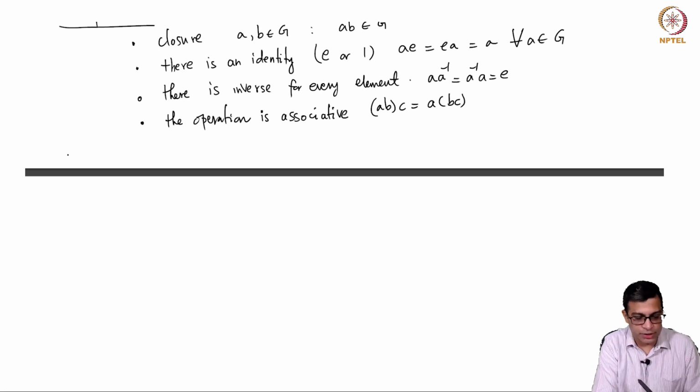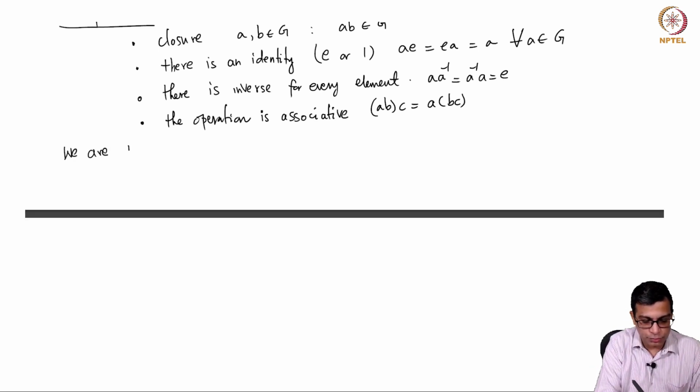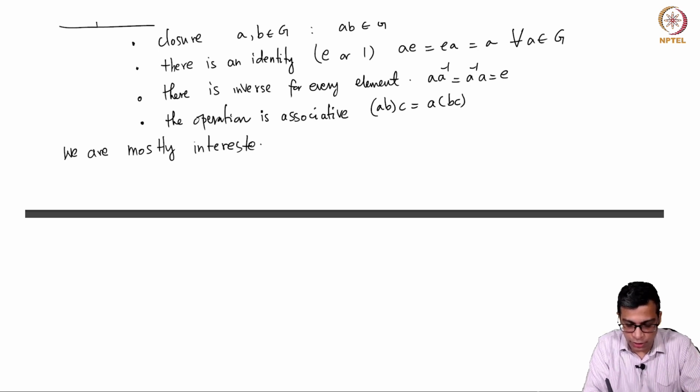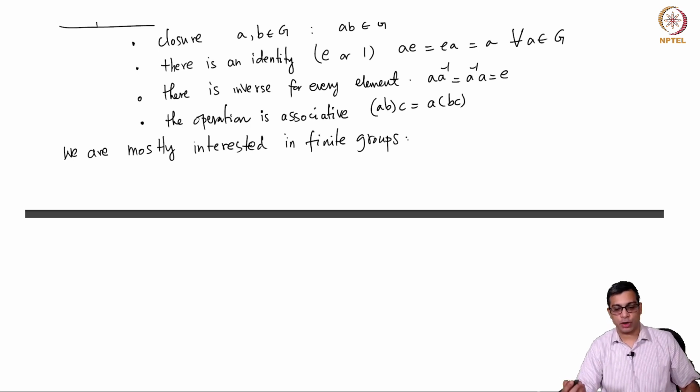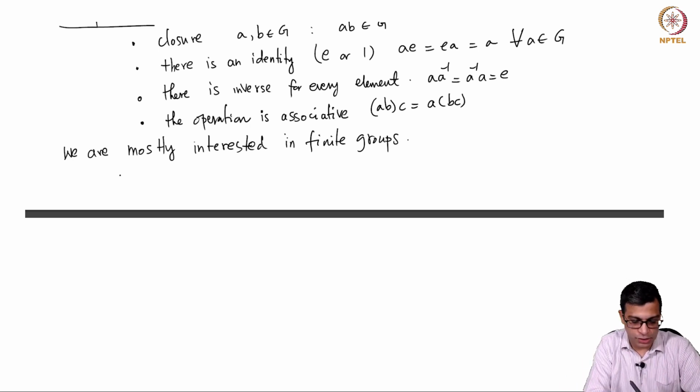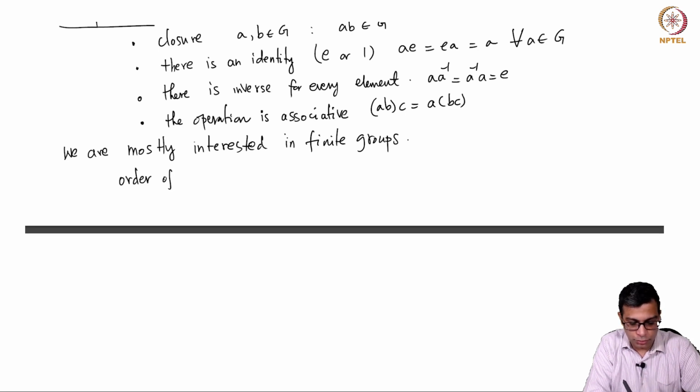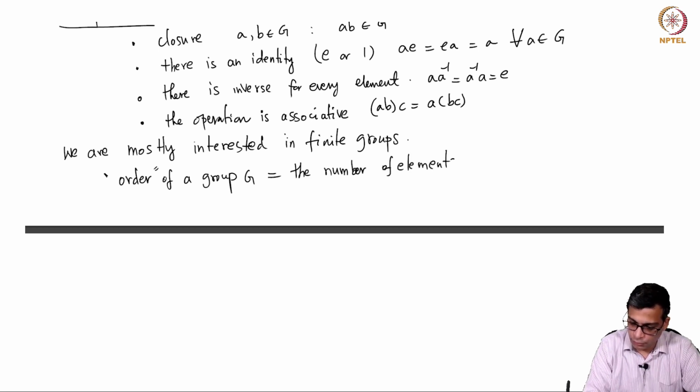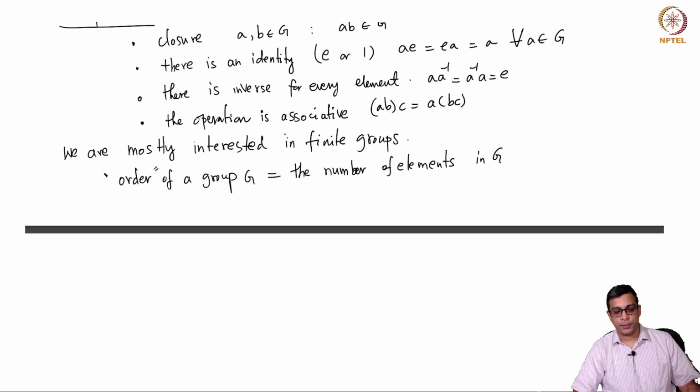Okay. So, we are going to be mostly interested in finite groups, because these are the groups that arise in Galois theory that we study in this course. So, these are finite groups, that means they have finitely many elements. Okay. A group is always a non-empty set. So, the cardinality of the group, which is called the order of a group G, is equal to simply the number of elements in that group. So, the size of that group.